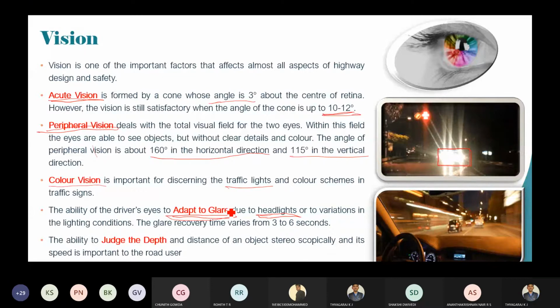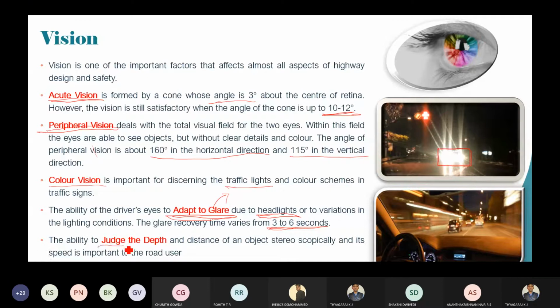That should not happen. The driver should have sufficient adaptation to glare, and the glare recovery time is 3 to 6 seconds. Within 3 to 6 seconds you have to recover, that is, come back to normal.